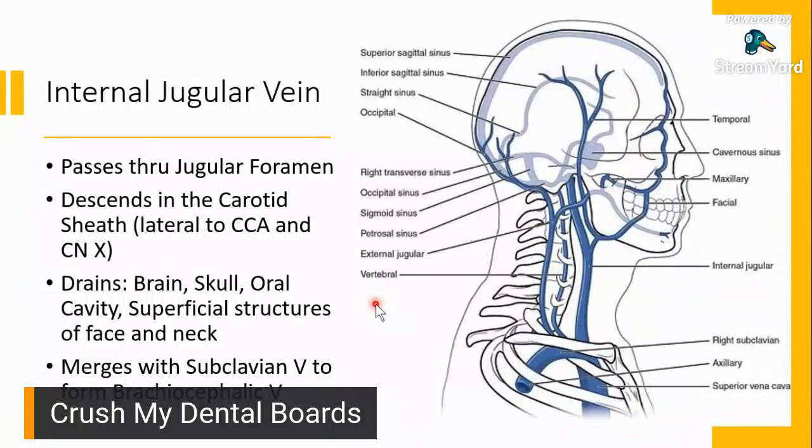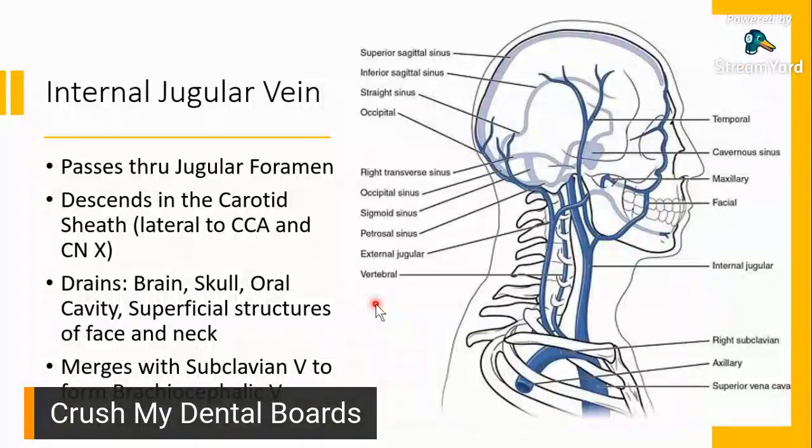So, the internal jugular vein, it descends in the carotid sheath, lateral to your common carotid and CN10, or your vagus nerve. It drains your brain, your skull, your oral cavity, your superficial structures of the face and neck.